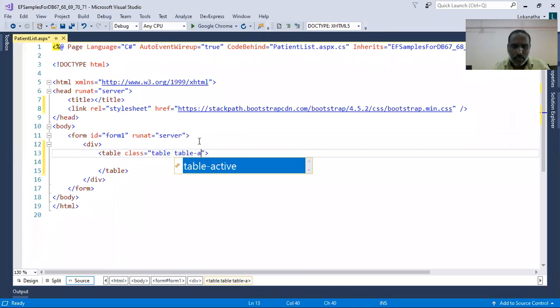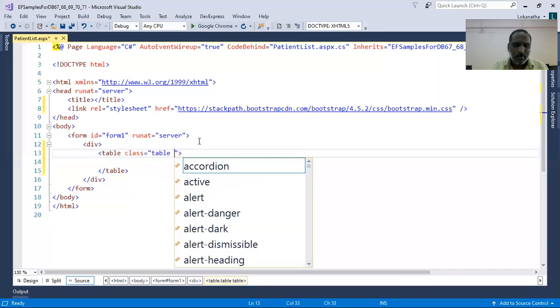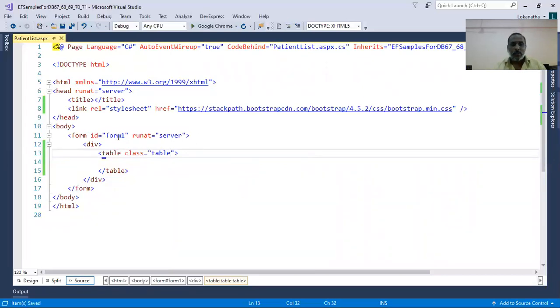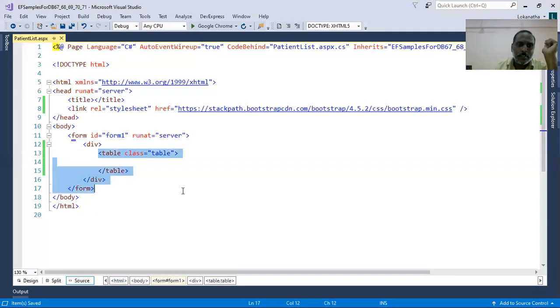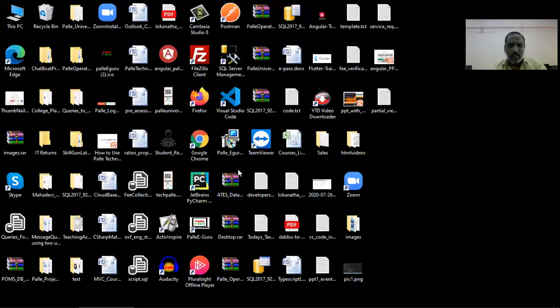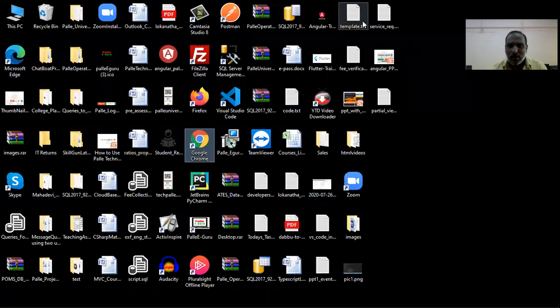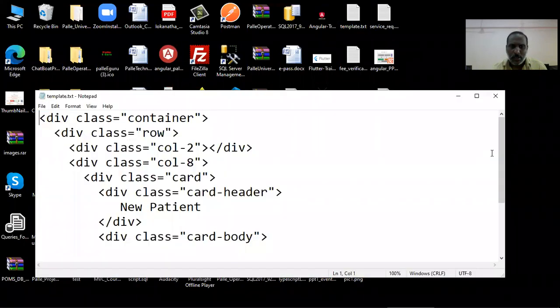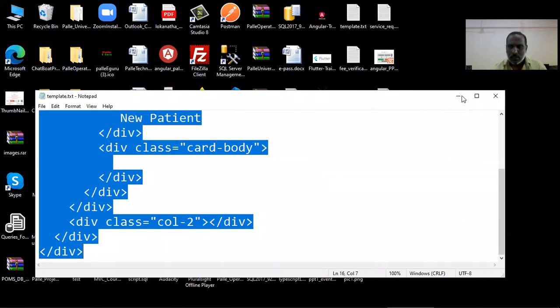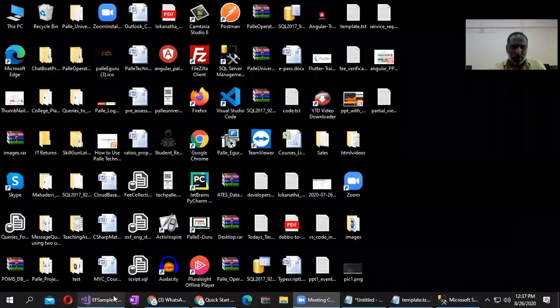No, okay, let it be. Just let me apply table. So I will try to fetch all the patient table data and display it in my table like this. But before displaying directly like this, I'll take one UI template so that it will appear good. So I'll take some bootstrap style sheet.